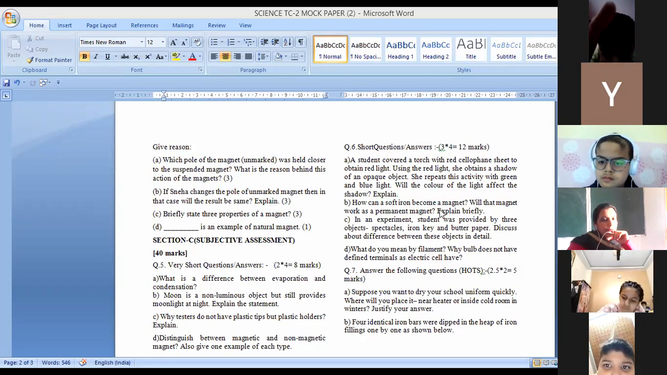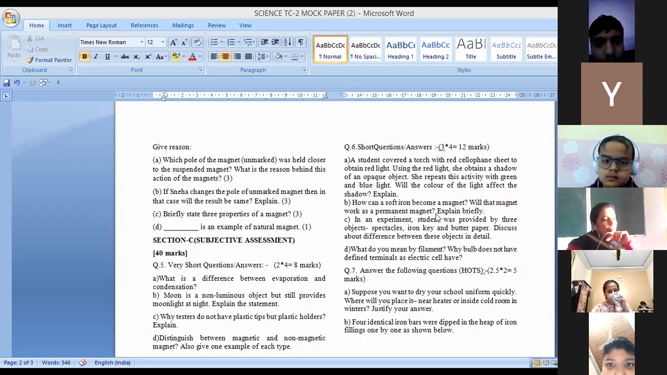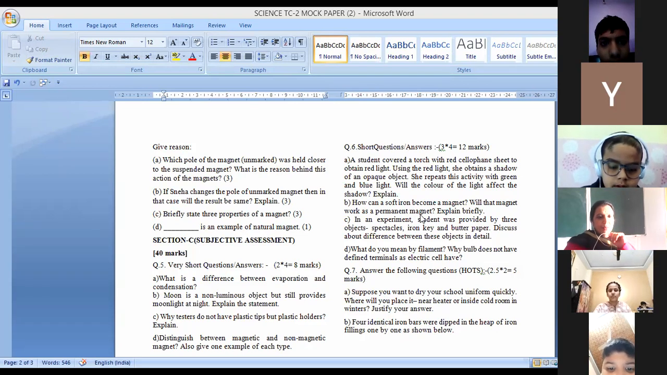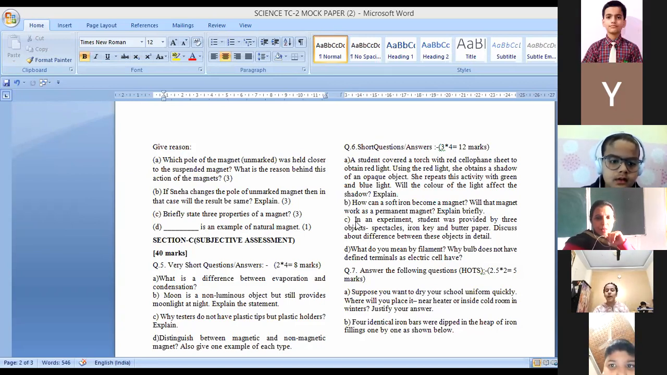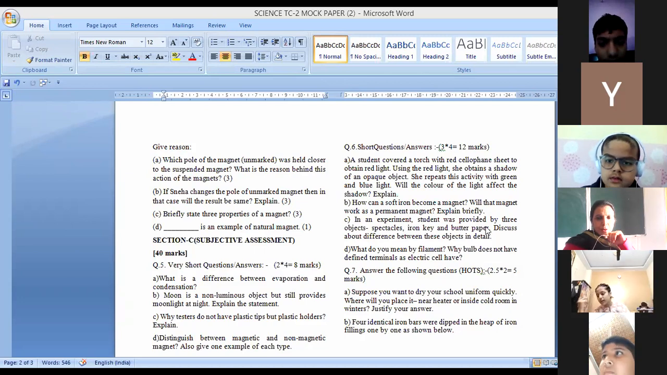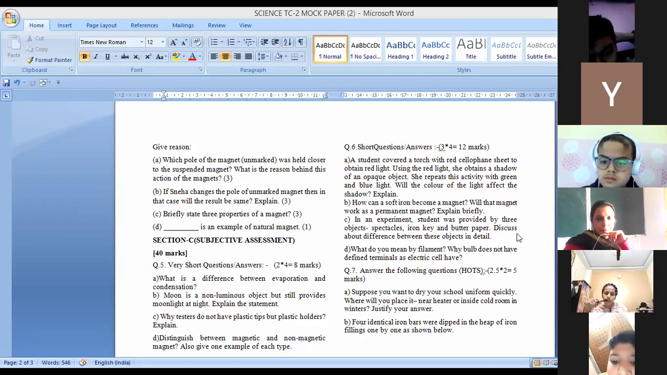So this is the complete activity, children, you have to explain here: how we can make iron a magnet. Does it work as a permanent magnet? Your answer will be no, it remains a magnet for a very short time. Next question: in an experiment, a student was provided 3 objects: spectacles, iron key, and butter paper. Discuss these objects in detail.